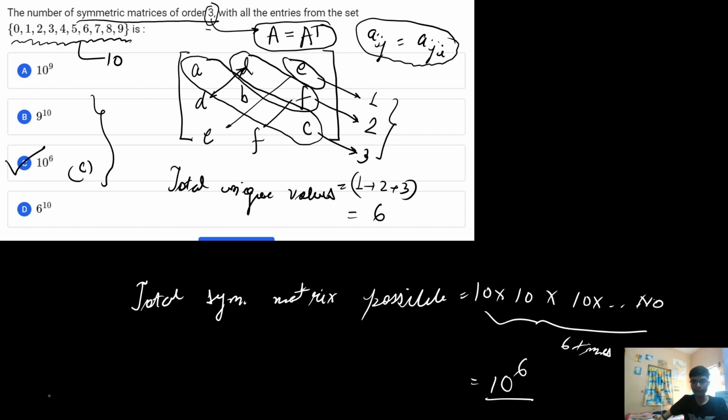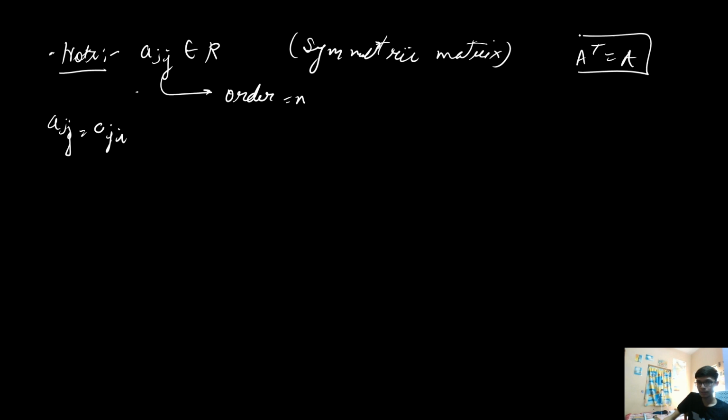From here I will write an important note, so you can write this note over here. If the elements of the symmetric matrix can be real numbers, and the symmetric matrix is of order n, that is A of ij equals A of ji, meaning A transpose equals A, then I am talking of a symmetric matrix of order n.